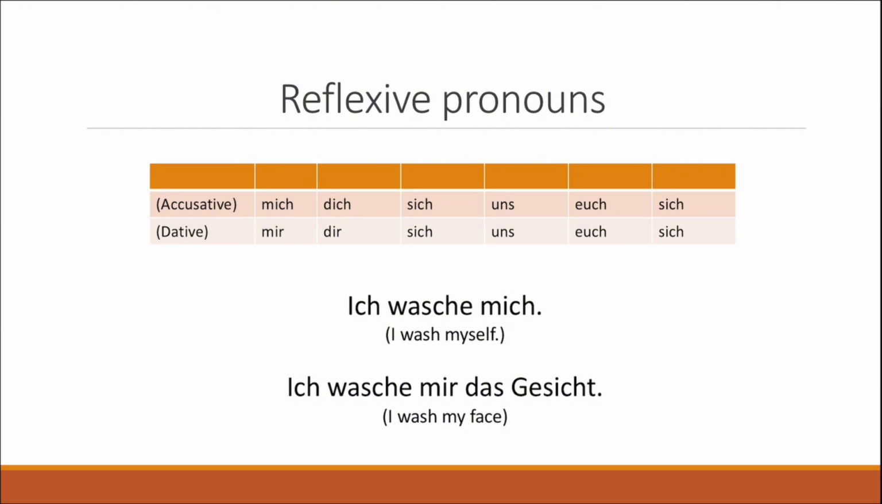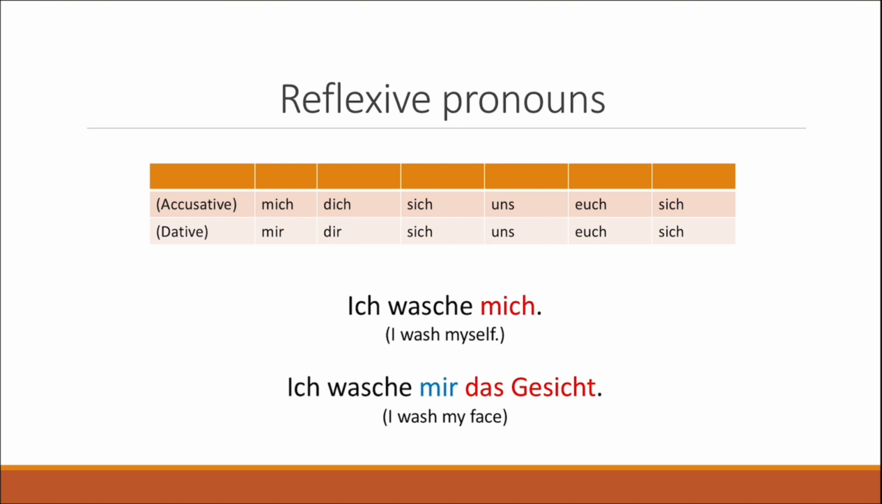So ich is the subject, wasche is the verb. What am I washing? I'm washing my face. So das Gesicht is going to be the object, the direct object. And here you can see how mir is the dative pronoun. It's the dative reflexive pronoun because it's kind of saying that I wash my face to myself.